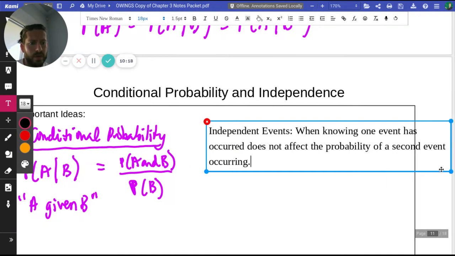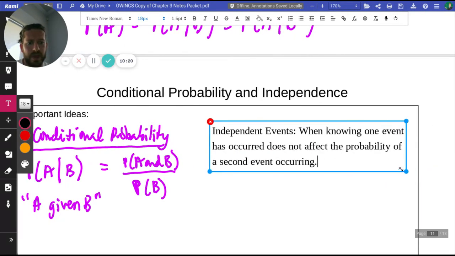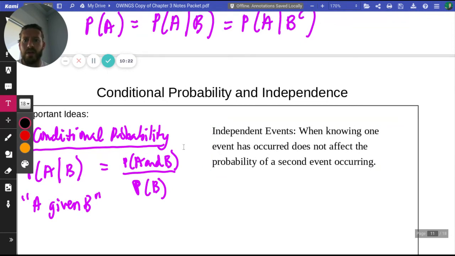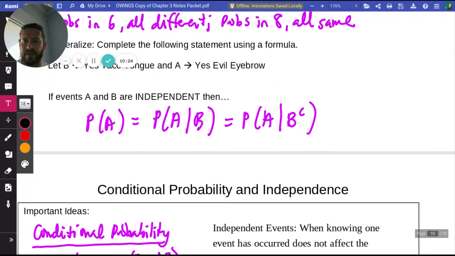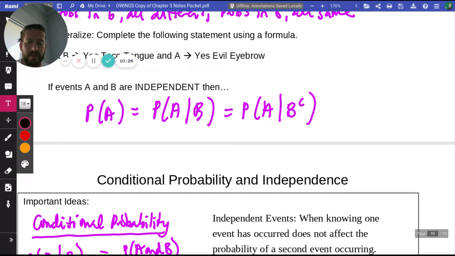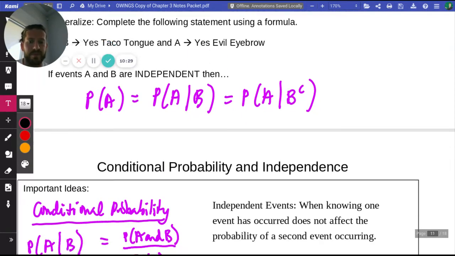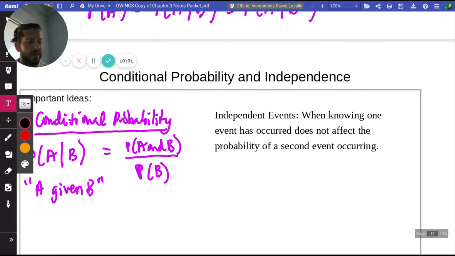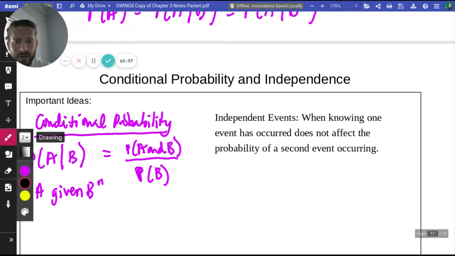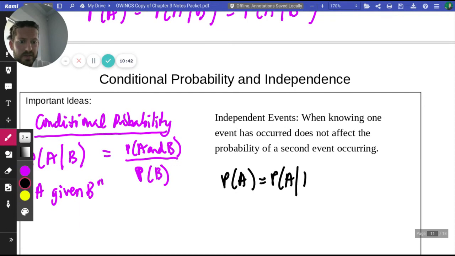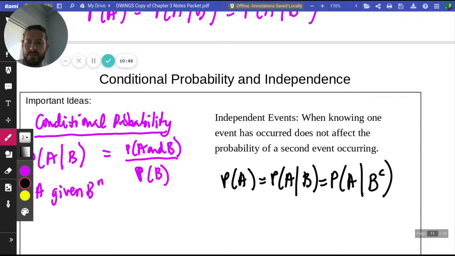And then we will have our little formula that we had up above. If events A and B are independent, then the probability of A is equal to the probability of A given B, which is equal to the probability of A given the complement of B. I'll write that down real quick: probability of A is probability of A given B is probability of A given the complement of B.